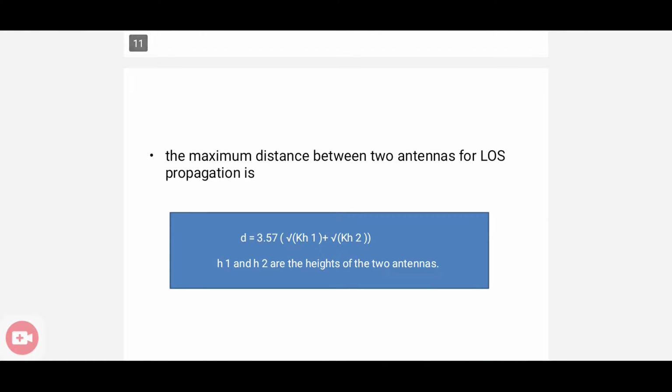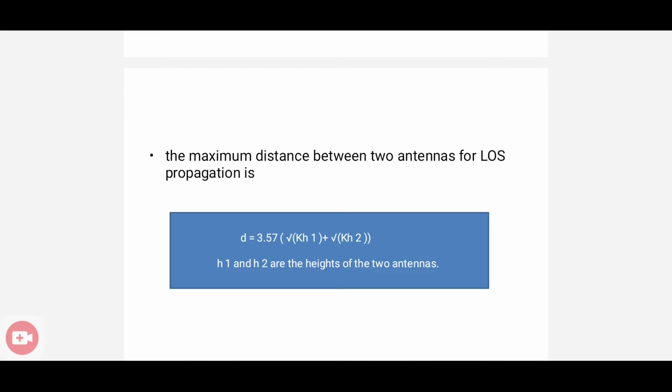And how to find out the maximum distance between two antennas for line of sight propagation? We have another equation, that is d is equal to 3.57 into root of kh1 plus root of kh2. h1 and h2 are the heights of the two antennas. So we have two antennas and we have to find out the distance between the antennas in line of sight propagation.